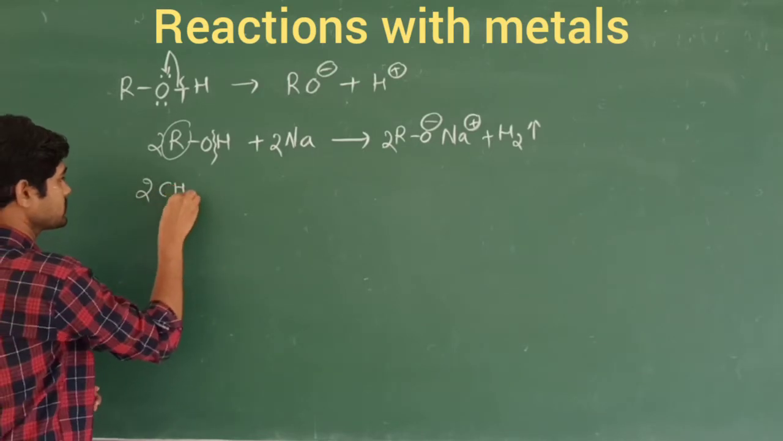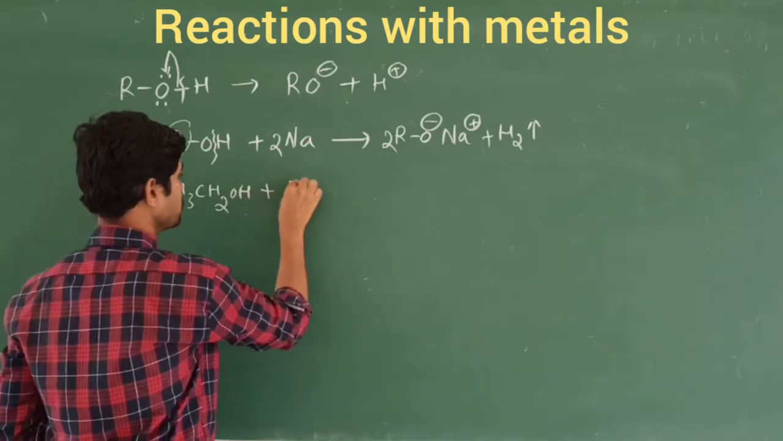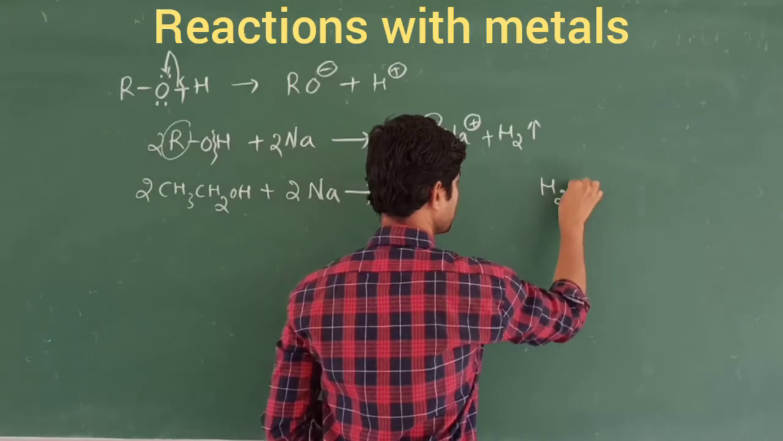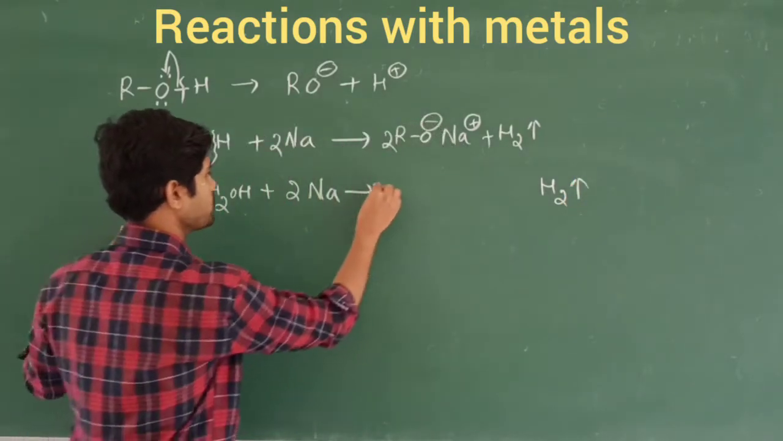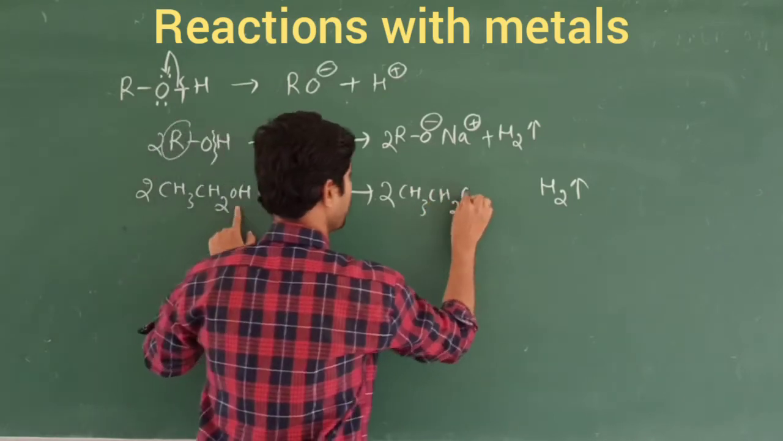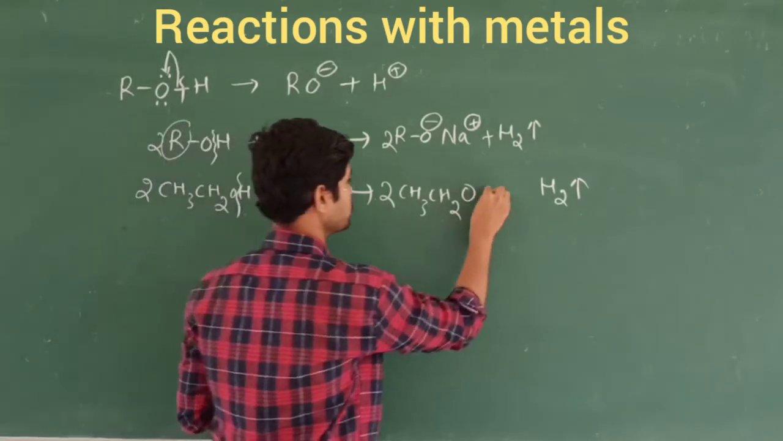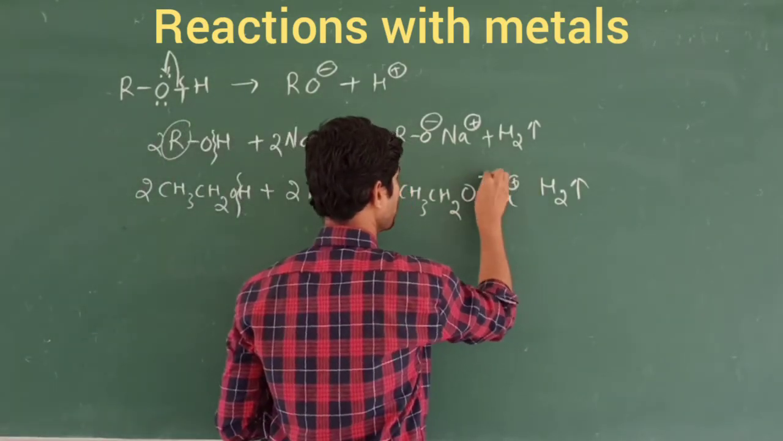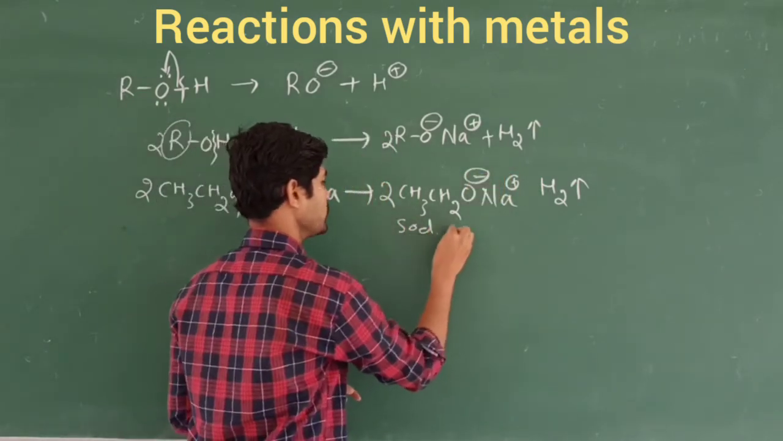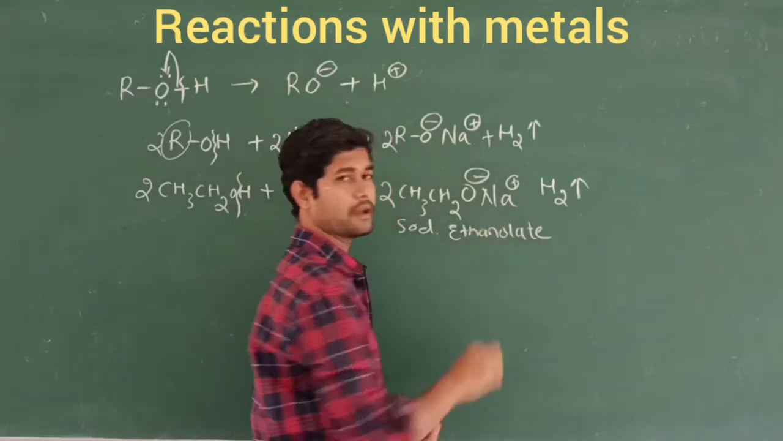That is CH3CH2OH, called ethanol, plus I am going to use the sodium metal in order to remove the hydrogen gas. So what is the elimination here? That is 2 times CH3CH2O, and this is once again the cleavage of the oxygen and hydrogen bond. Then it becomes sodium. This is called sodium ethanolate.